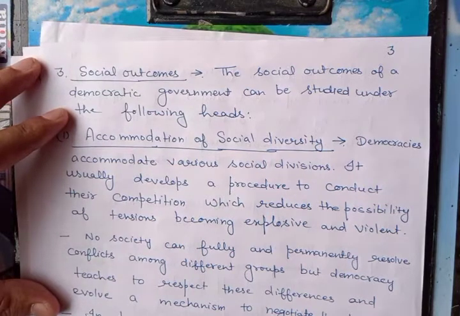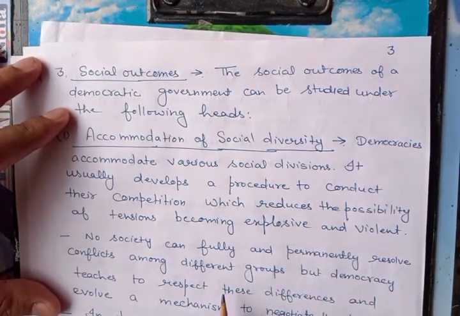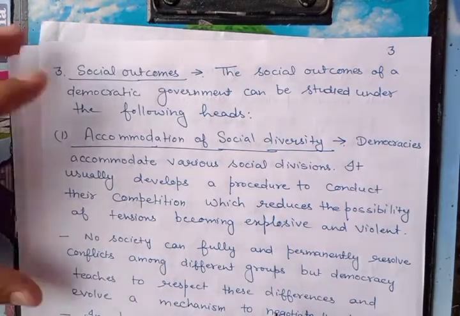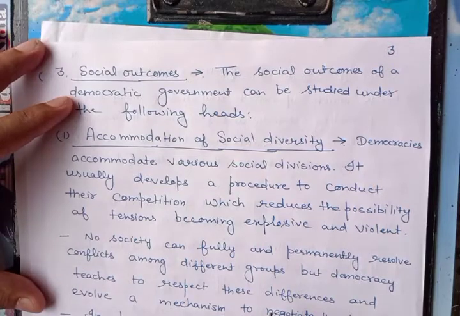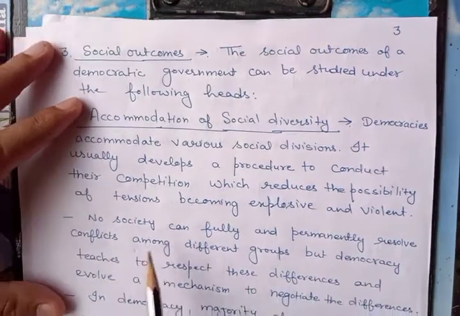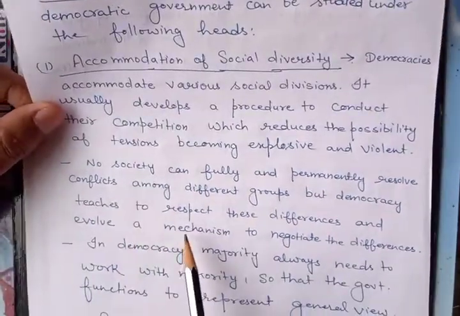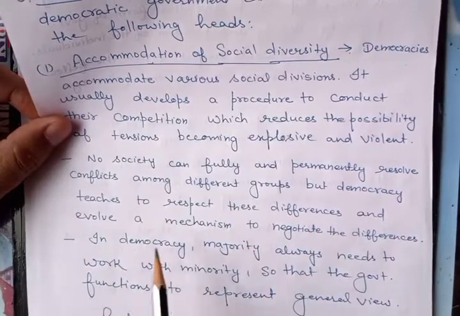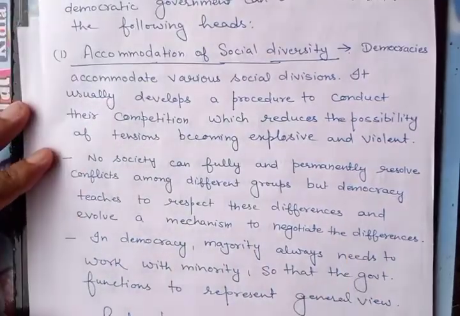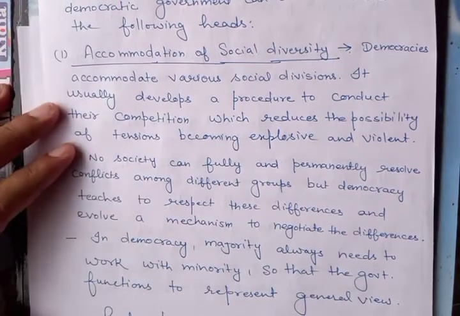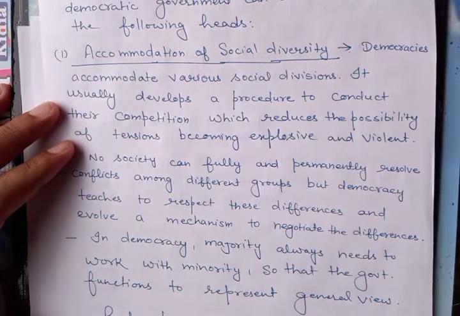But if we talk about Belgium, there was diversity on the basis of language, and there was division of powers, and still there is peace and a system in which good governance continues. No society can fully or permanently resolve conflict among different groups, but democracy teaches us to respect these differences and evolve a mechanism to negotiate the differences. Democracy produces a procedure in which different kinds of diversities can be accommodated in an easy manner.